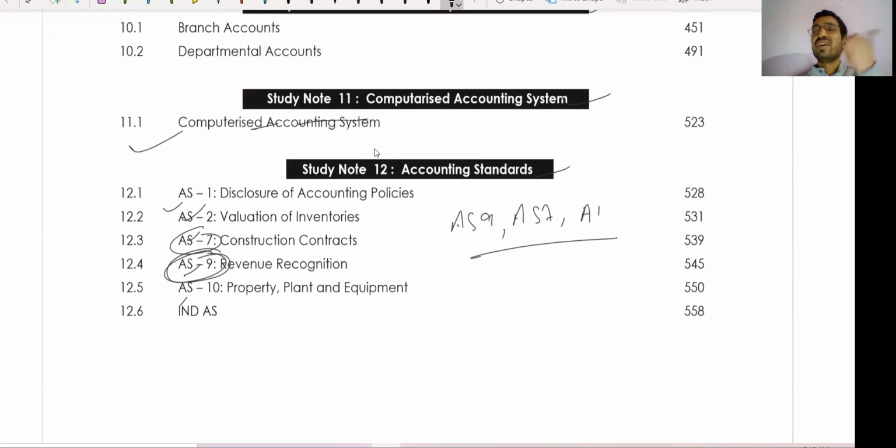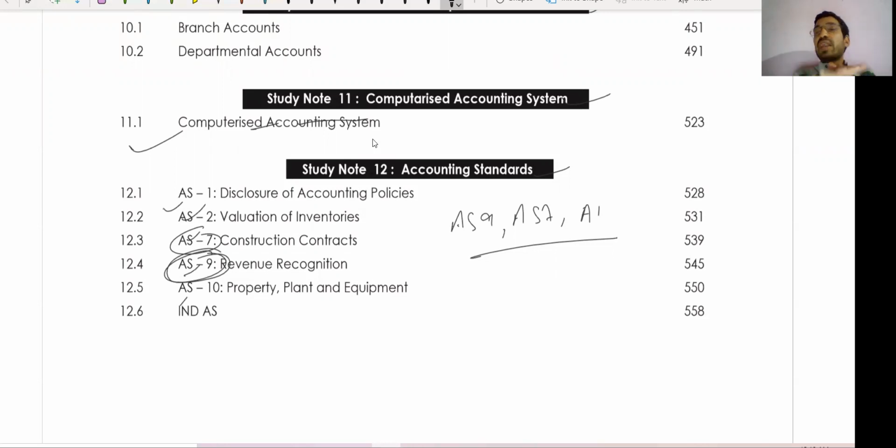Computerized accounting system: one day, finish this, and you will cover 10 mark theoretical. Do not leave this chapter, guys. This is free marks for you guys. Okay, guys. So in financial accounting, the conclusion is that you can leave partnership account if you want, because it will take too much time to complete partnership account first of all. Then in revision, it will also take some time.